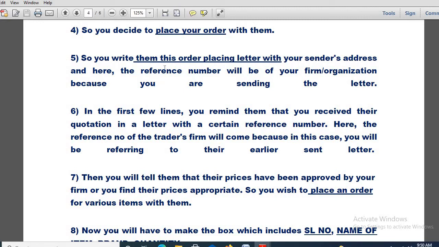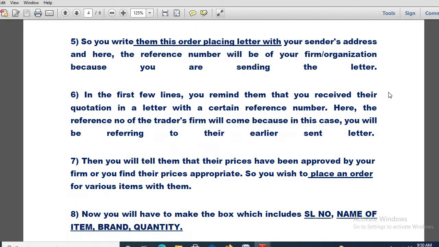So you write them this order placing letter with your sender's address. Obviously you will be highlighting the school name, because you are the physical education instructor of the school, so on behalf of the school you are placing the order. The reference number of the school, organization or firm has to be given, because without the reference number the letter has no value as such.